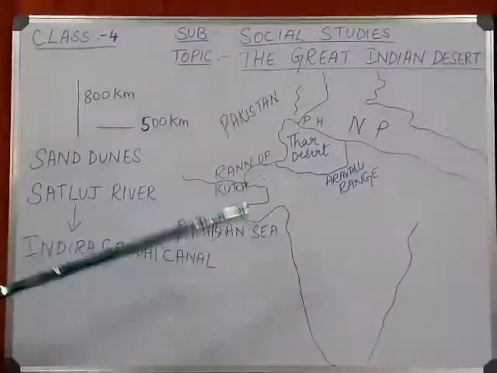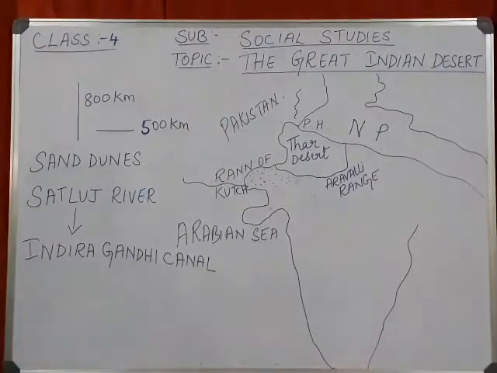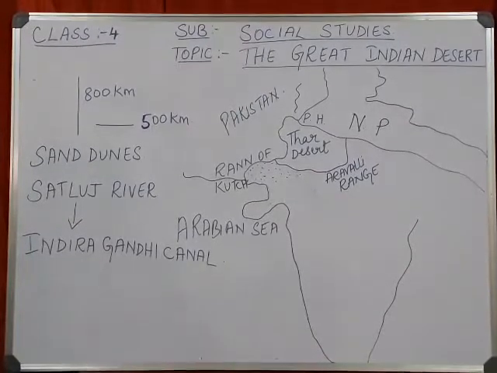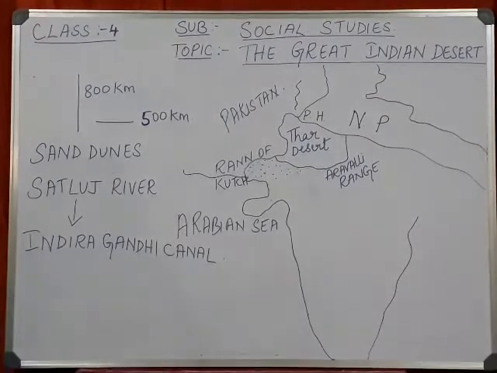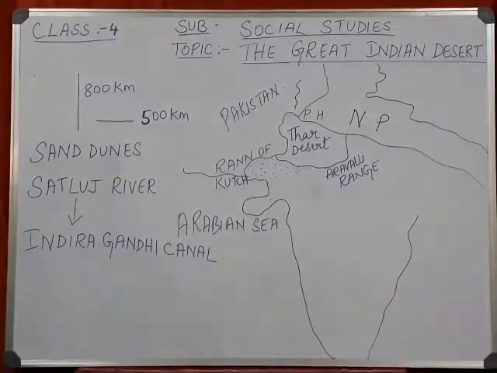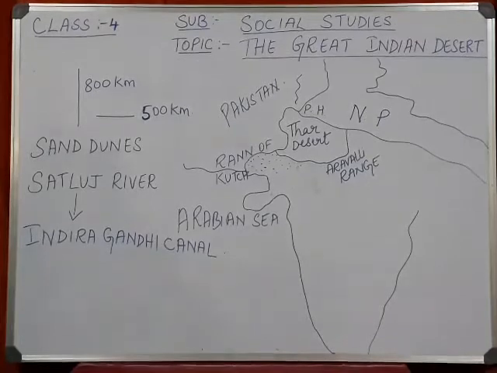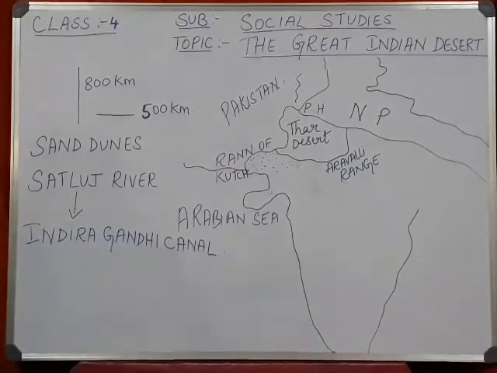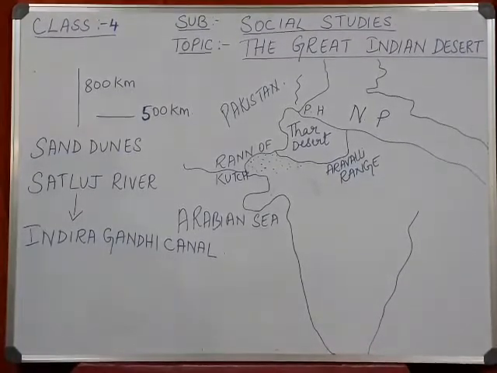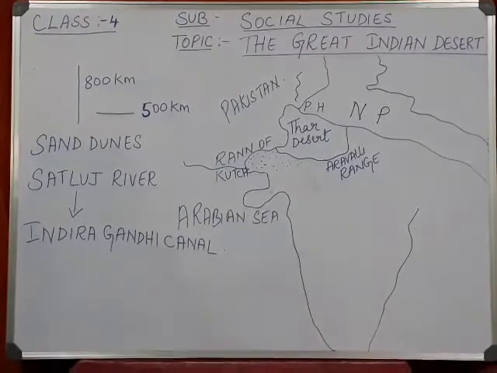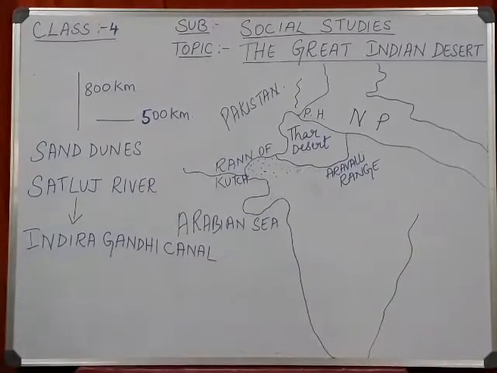As we all know, a desert is a very dry area. Why is it a dry area? Because there is very little rainfall, or sometimes no rainfall for many months together, so that area becomes very dry. Deserts are always formed towards the west of a country, because the wind blows from the east and all the sand gets gathered towards the west. So we will see how the area of the Thar desert is.